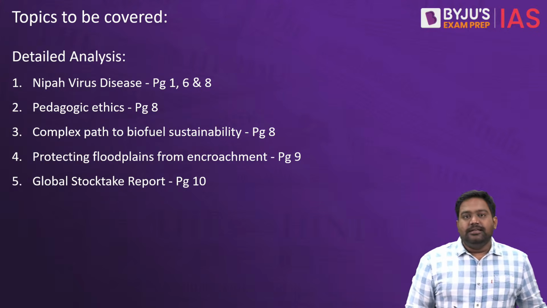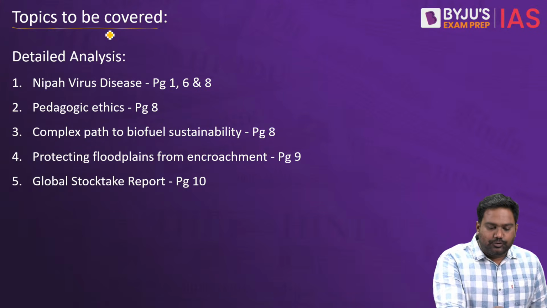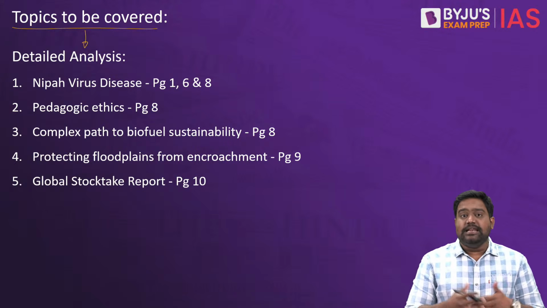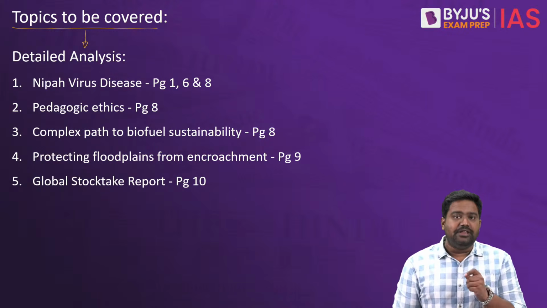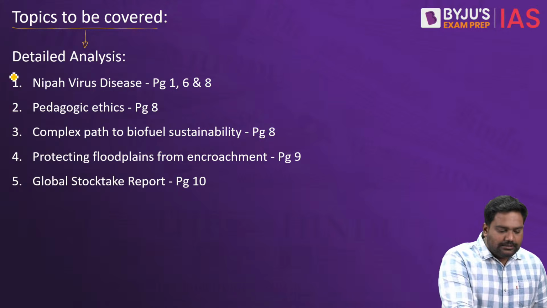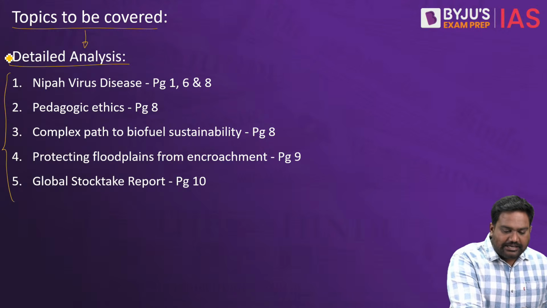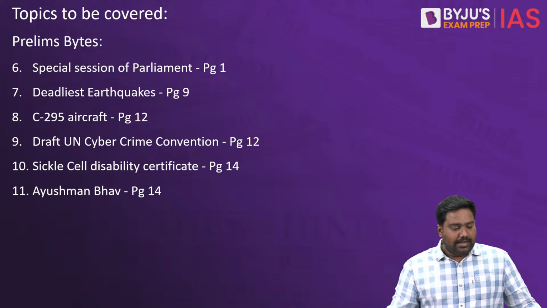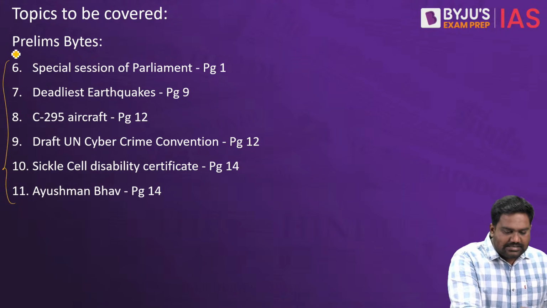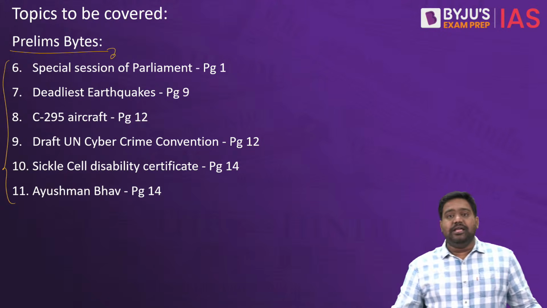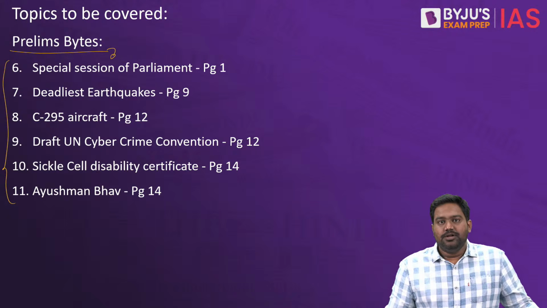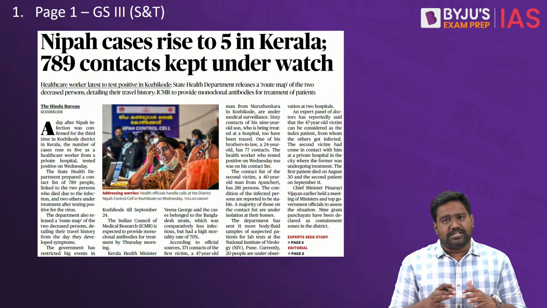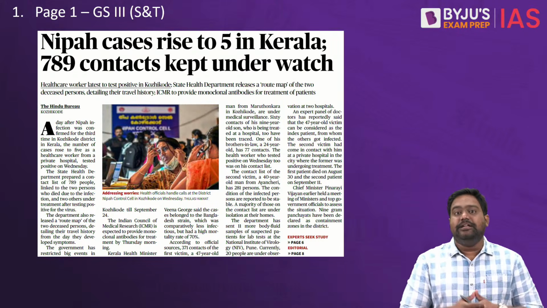So with this, let's begin with the analysis of today's The Hindu newspaper. From the newspaper today, from the Delhi edition, I have chosen 11 important articles. 5 of these articles require a detailed analysis, which is more relevant for the mains exam. And we have another 6 articles that are extremely important for the prelims exam. So let's cover all these topics one by one, and I'll ensure that the discussion will be comprehensive and detailed.